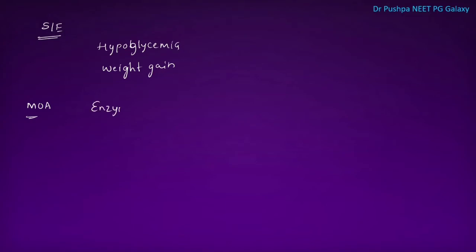Next one is, what are the side effects of insulin? As it decreases the blood sugar level, it can cause hypoglycemia and it can cause weight gain. What is the mechanism of action of insulin? It acts on the insulin receptors on the cell membrane. It is enzyme linked action. What is the enzyme? Tyrosine kinase.